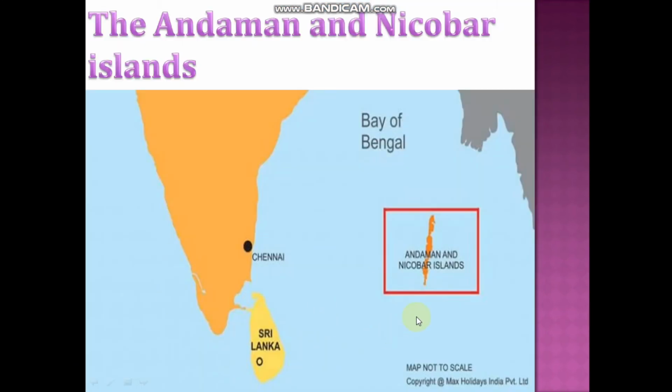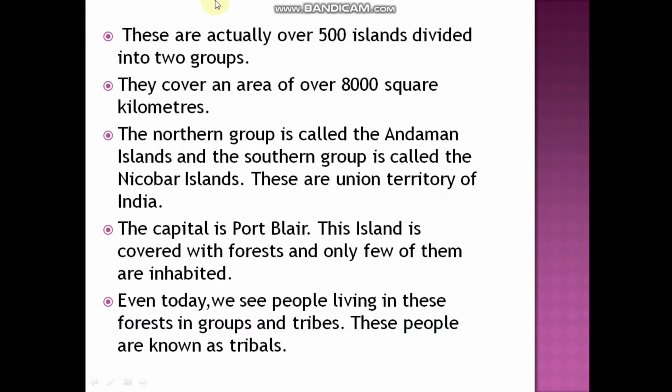Just see, here comes the Andaman and Nicobar Islands, which are in the Bay of Bengal. There are actually over 500 islands divided into two groups. They cover an area of over 8,000 square kilometers. The northern group is called the Andaman Islands and the southern group is called the Nicobar Islands.